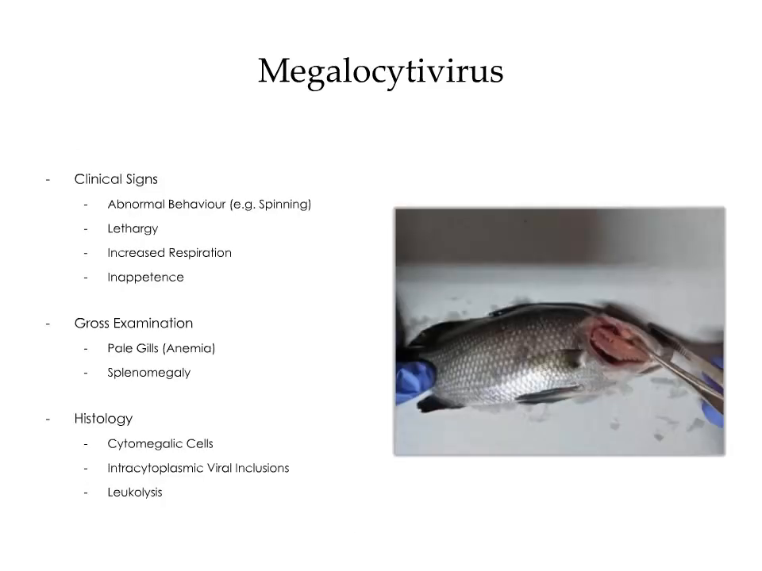Clinical signs associated with megalocytivirus infection include abnormal behavior, lethargy, increased respiration, and inappetence. Abnormal behaviors may include spinning. On gross examination, the gills are pale. This is the result of anemia. Other lesions include splenomegaly. Histologically, there's an abundance of cytomegalic cells within a variety of tissues. These cells often contain intracytoplasmic viral inclusions. Other lesions include generalized leukolysis.